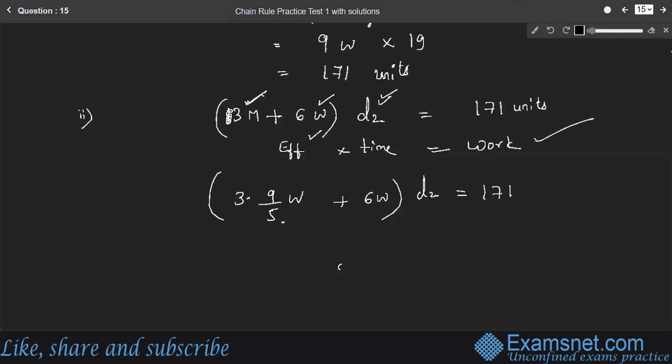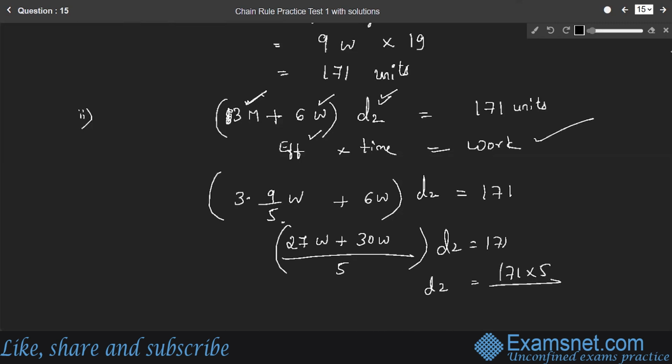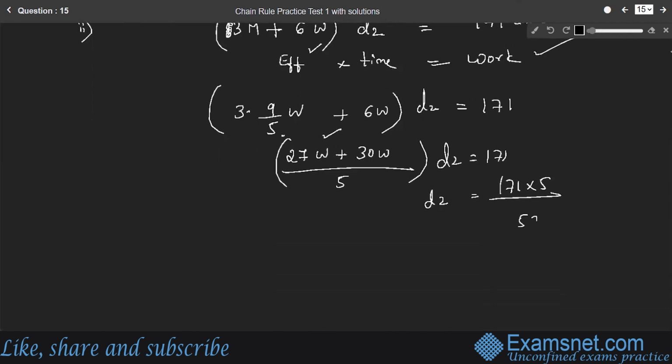So we'll consider 5 as LCM and the numerator becomes 9 into 3, 27 women, plus 6 into 5, 30 women, into D2 is equal to 171. Therefore, D2 is equal to 171 into 5 divided by 27 plus 30, which is 57.